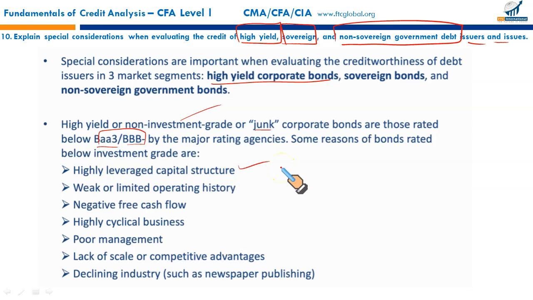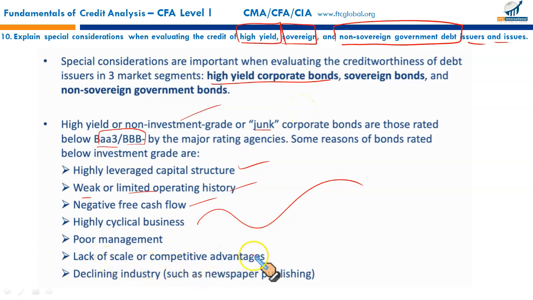The firm that issues such bonds, normally such firms have weak or limited operating history. The firm may have very little cash available to make the coupon and principal payments, so the likelihood of default is high, and the business might be cyclical in nature. The management is poor, so in order to raise finance, they have issued bonds of this category.